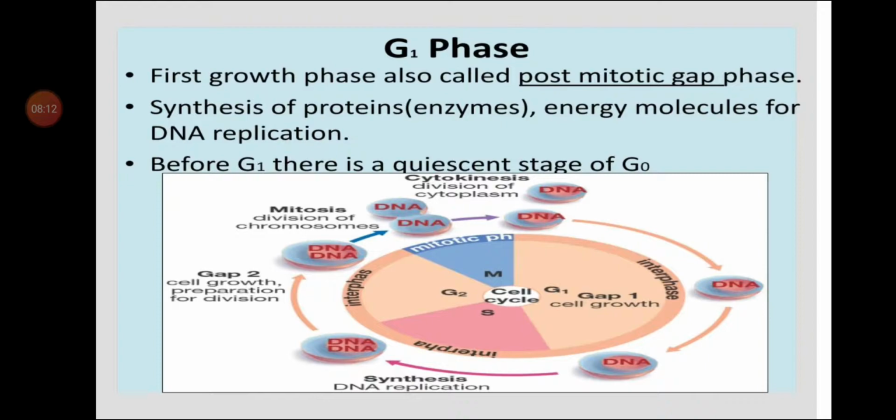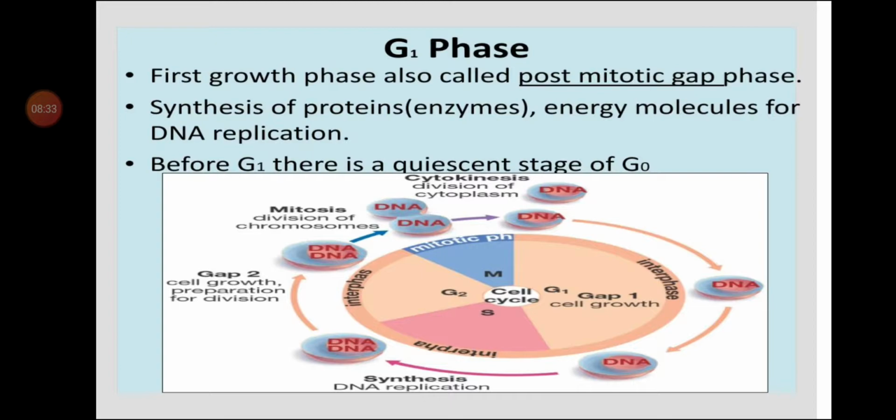So it is known as post-mitotic gap phase. Synthesis of proteins and energy molecules takes place during this phase, and before this phase there is one quiescent stage of G0, where cell division is completely stopped. No cell division occurs during the G0 phase.